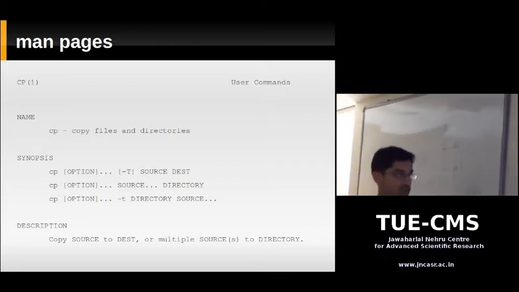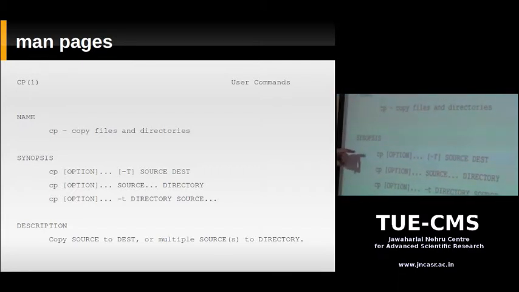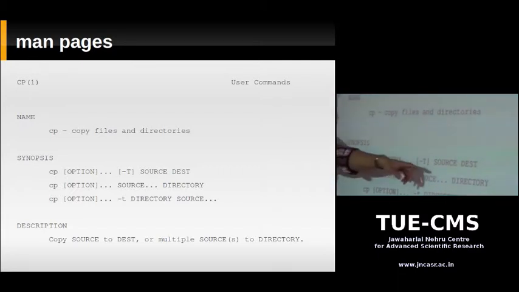So when you see source, it means you need to substitute the source file path name. You're going to run the cp command, and you're going to give the path name of the source file, and the path name of the destination file.